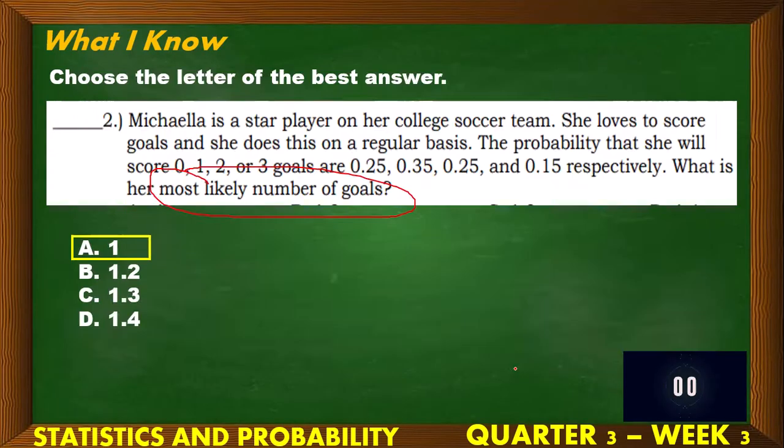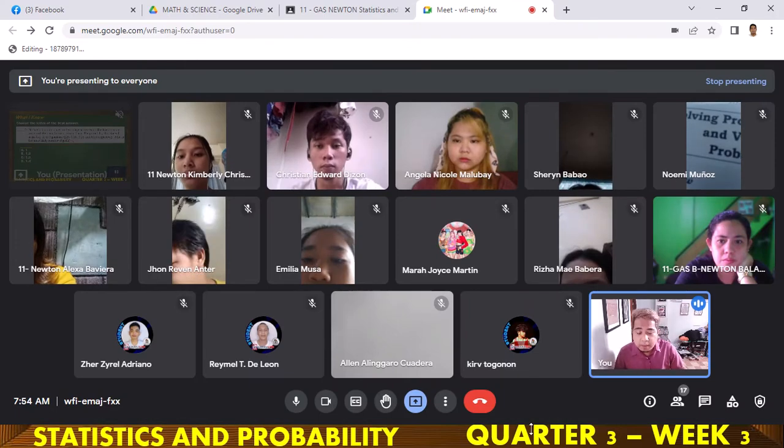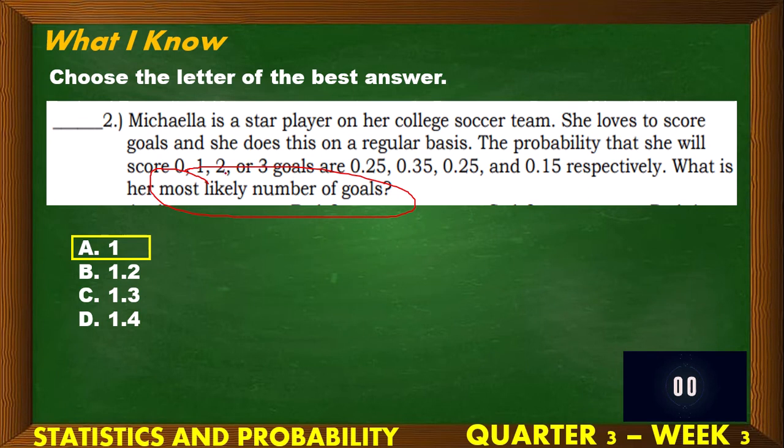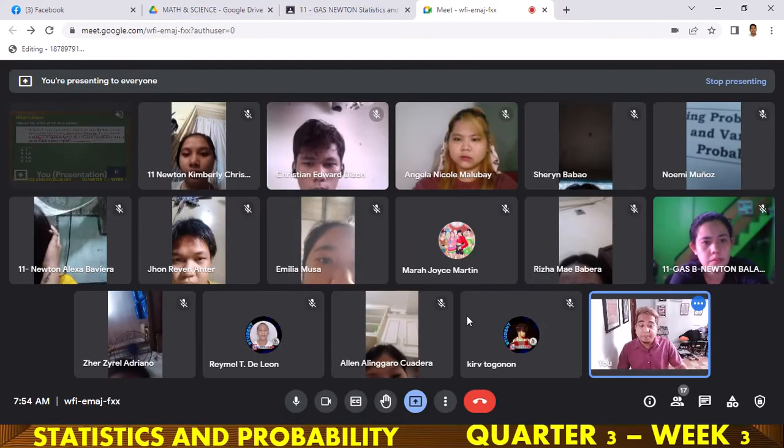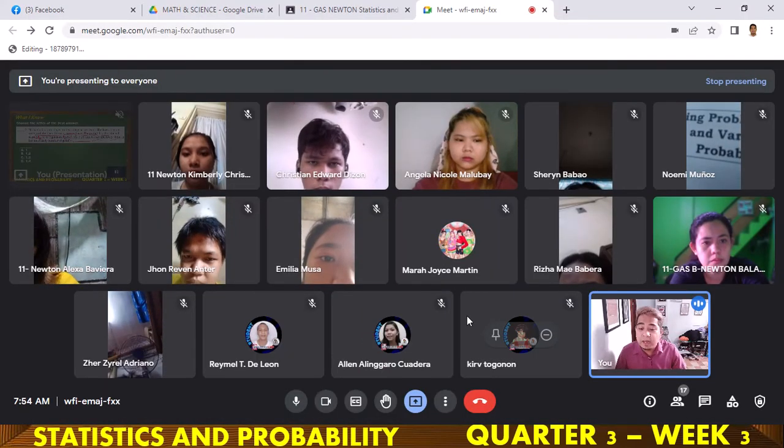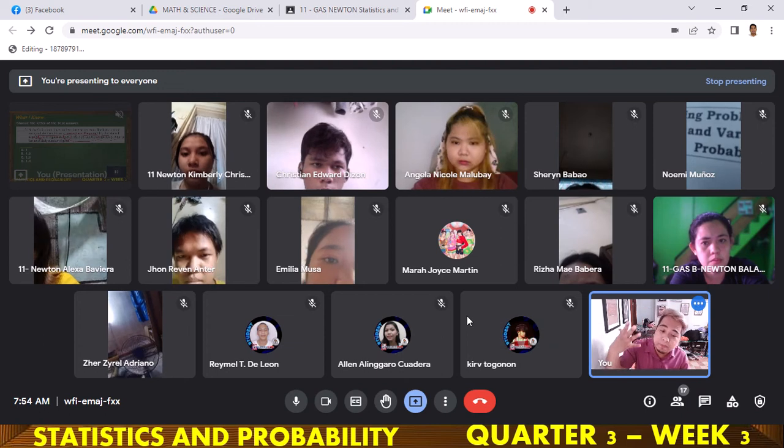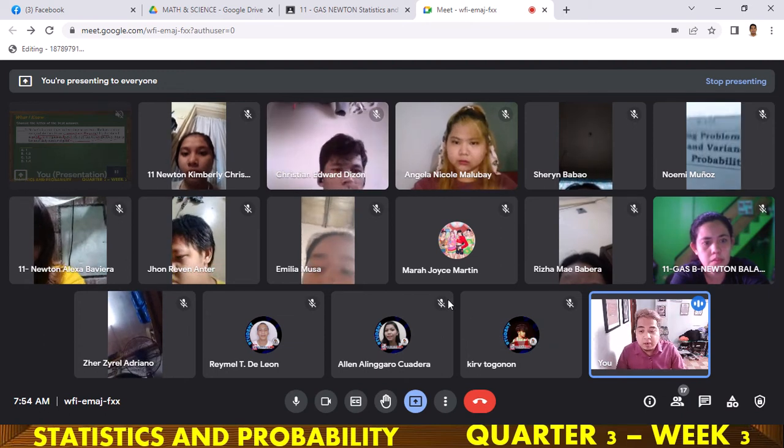Very good. No, we are looking for the mode here. Because the mode is the frequently occurring data, no? So, if you will observe, class, ang 0, kasi sabi dito respectively, di ba, ang kanyang corresponding probability ay 0.25. Ang 1, ang corresponding probability ay 0.35. So on and so forth. Kung mapansin ninyo, sino ang may pinakamataas na probability? Yung 0.35. Sino ba ang corresponding number niya? Yung 1. Eh di ba nga, pag sinabi nating mode, yung pinakamaraming beses na lalabas. Therefore, nasa kanya yung pinakamataas na probability. That's why, the answer here is letter A.